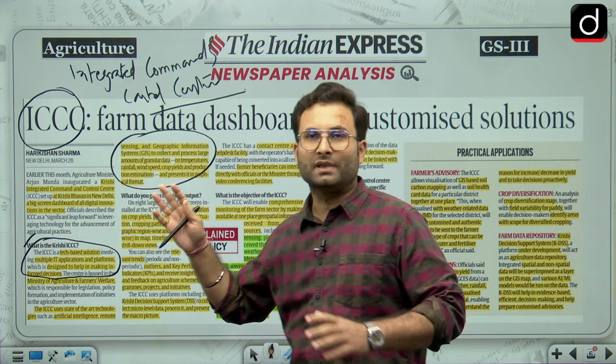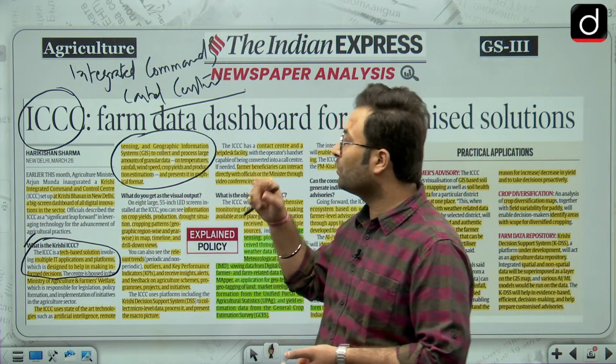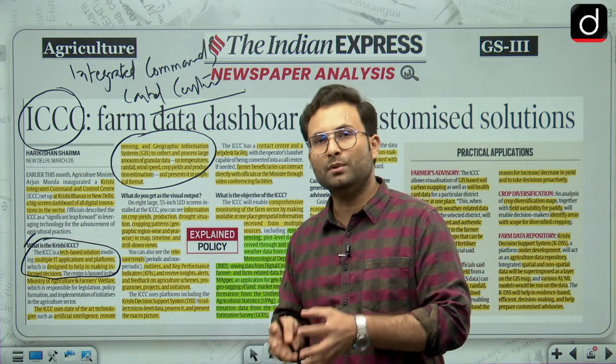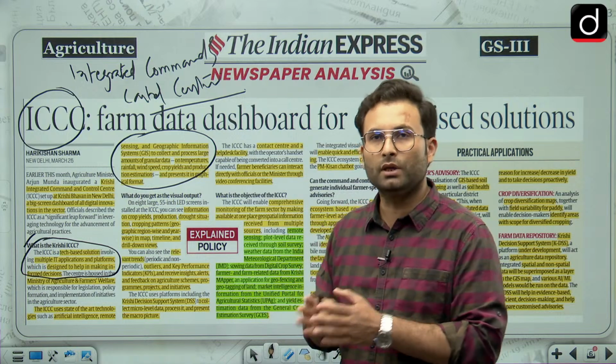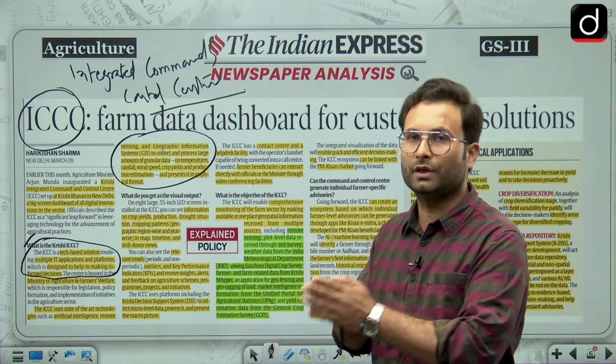Okay, so here you can see that they are using artificial intelligence, machine learning, remote sensing, GIS, whatever technology can be used in agriculture welfare, they are doing it, and they are creating a database. On the basis of that database, they will give you input.